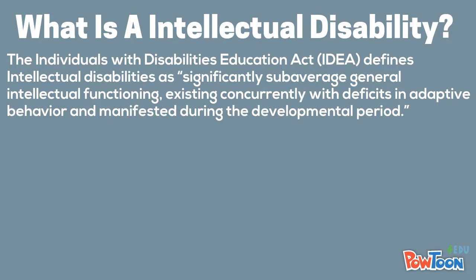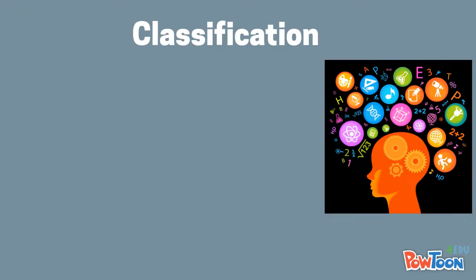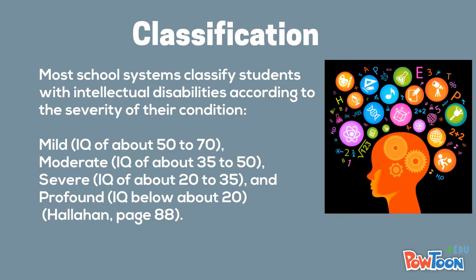The Individuals with Disabilities Education Act (IDEA) defines intellectual disabilities as significantly sub-average general intellectual functioning, existing concurrently with deficits in adaptive behavior and manifested during the developmental period. Most school systems classify students with intellectual disabilities according to the severity of their condition: mild, IQ of about 50 to 70; moderate, IQ of about 35 to 50; severe, IQ of about 20 to 35; and profound, which is an IQ below 20.